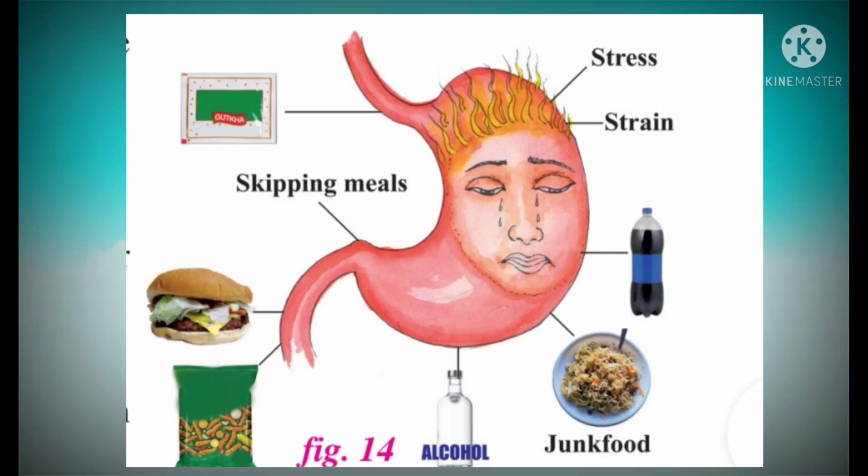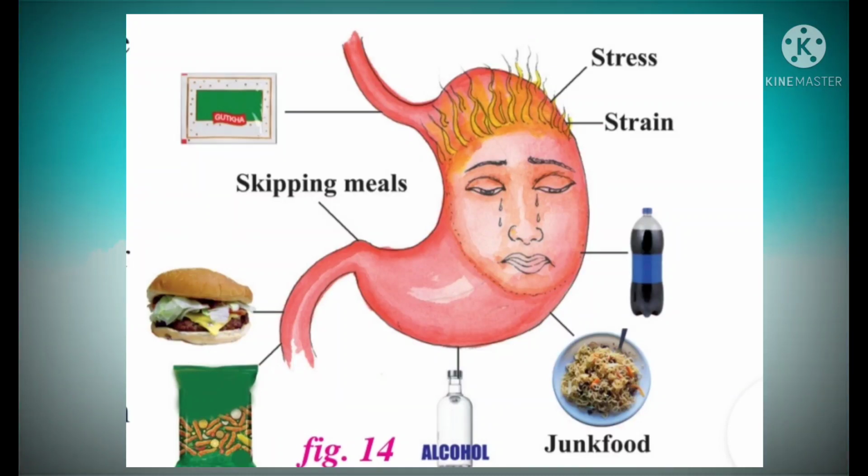Have you ever suffered from stomachache or inconvenience in the chest? Yes, children. We suffer from stomachache when we eat junk foods. Next, can you guess the reasons for stomachache? Yes, children.